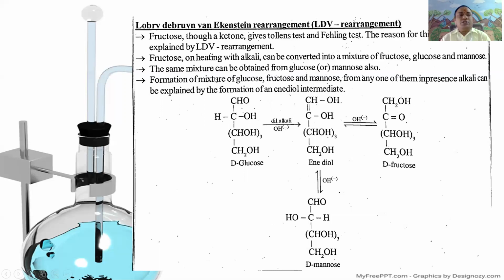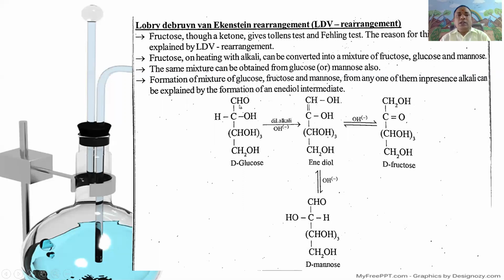The formation of a mixture of glucose, fructose and mannose from any one of them in presence of alkali can be explained by the formation of enediol as an intermediate product.